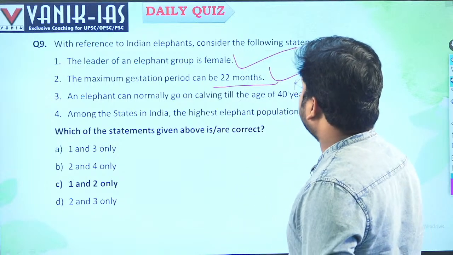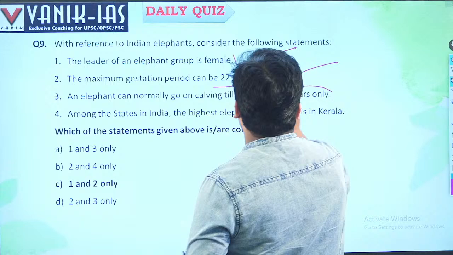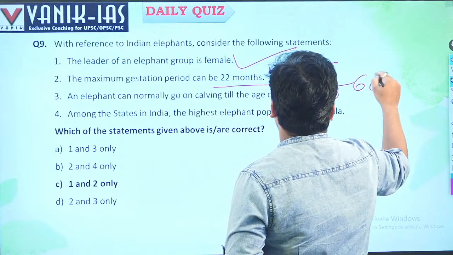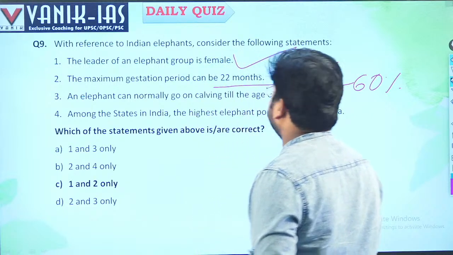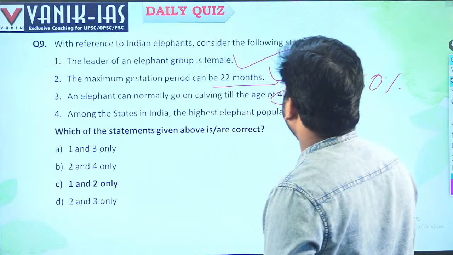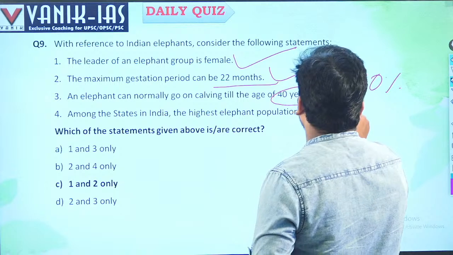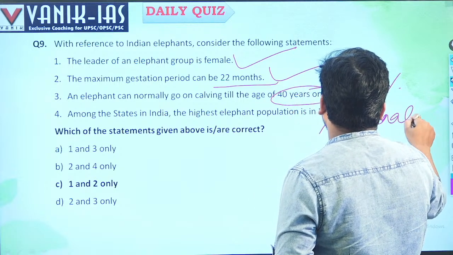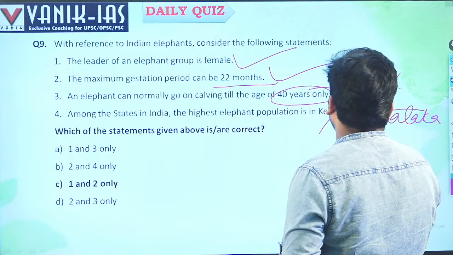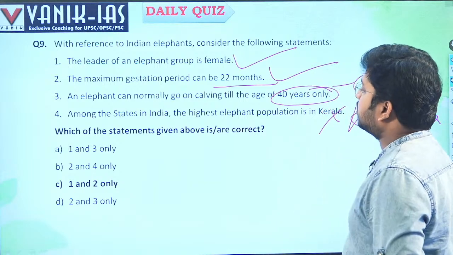An elephant can normally go calving till 40 years only. No, it can go up to 60 years. It may give birth up to 60 years, right? Among all the states in India, the highest population is in Kerala. No, it is in Karnataka. Karnataka has the highest population of elephants.